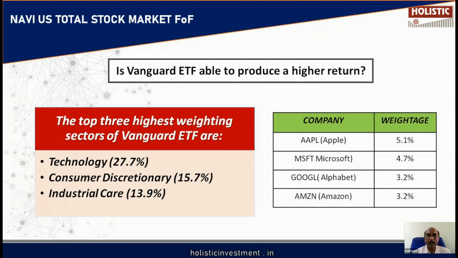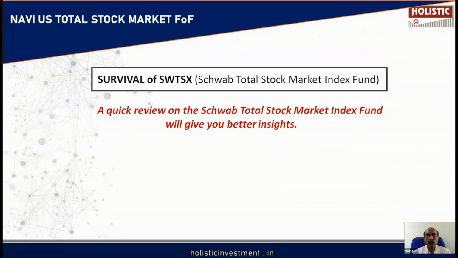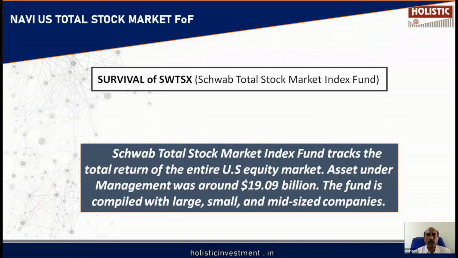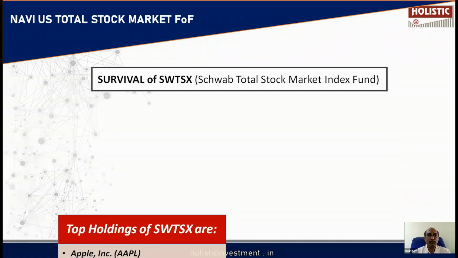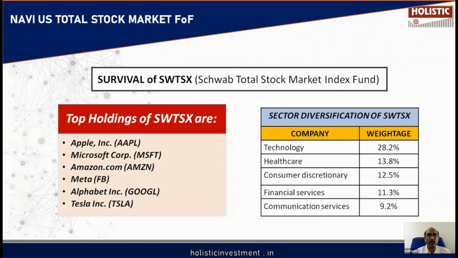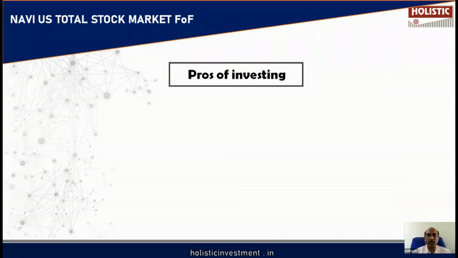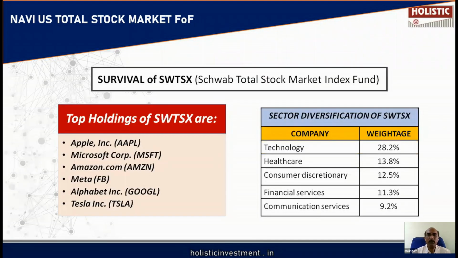Now let us evaluate the next underlying fund, Schwab Total Stock Market Index Fund. This fund tracks the total return of the entire US equity market. The assets under management are around $99 billion. The fund is composed of small and mid-sized companies, and holdings like Microsoft, Amazon, Facebook, Alphabet, that is Google, and Tesla. It has higher exposure to technology, healthcare, consumer discretionary, financial services, and communication services. So it is a diversified index.